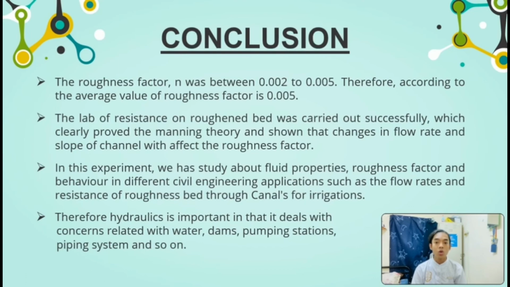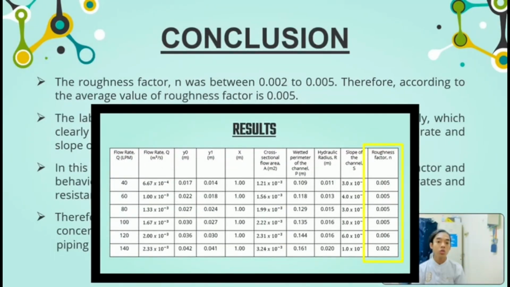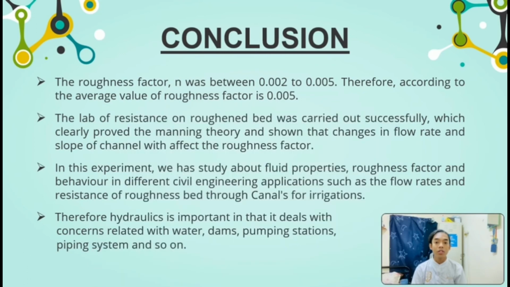From this study, we can conclude that the roughness factor was between 0.002 to 0.005. Therefore, according to the average value, the roughness factor is 0.005. The lab on resistance of roughened bed was carried out successfully, which clearly proved the Manning theory and showed that change in flow rate and slope of channel will affect the roughness factor.